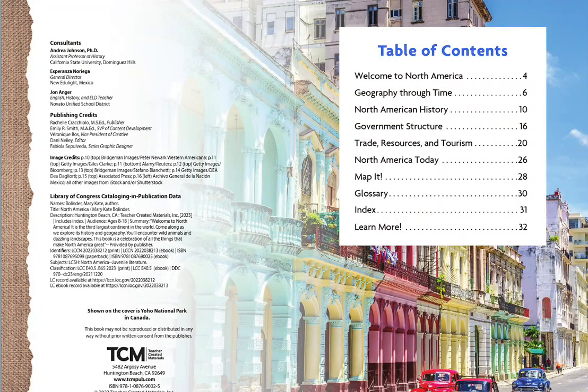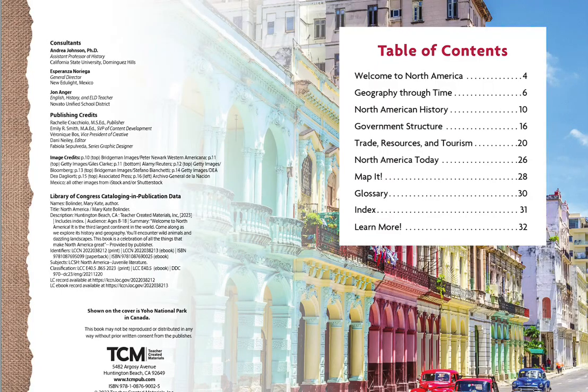Table of Contents. Welcome to North America, page 4. Geography through Time, page 6. North American History, page 10. Government Structure, page 16. Trade, Resources, and Tourism, page 20. North America Today, page 26. Map It, page 28. Glossary, page 30. Index, page 31. Learn more, page 32.